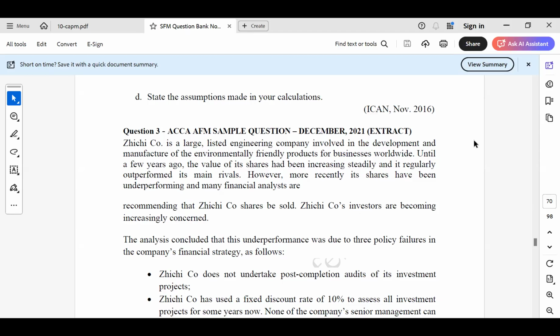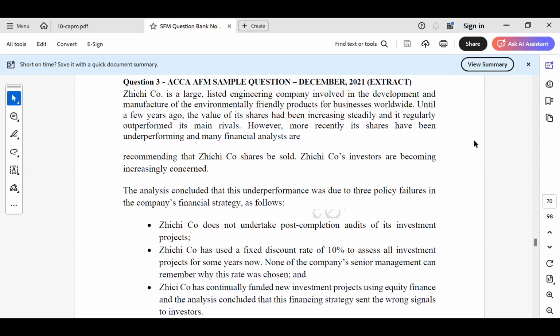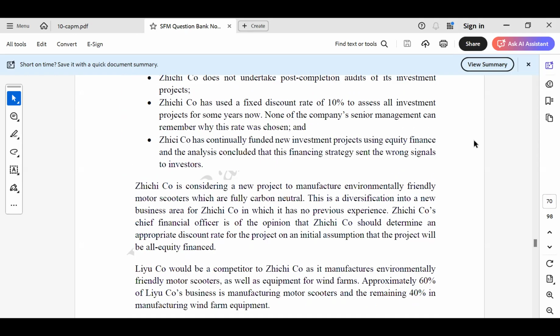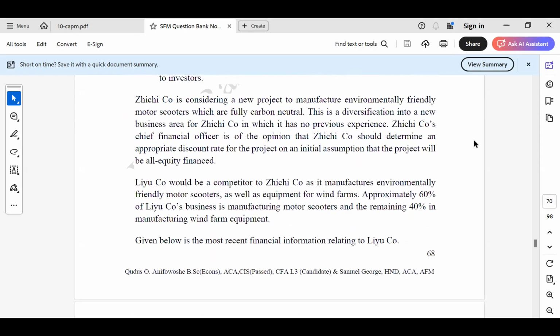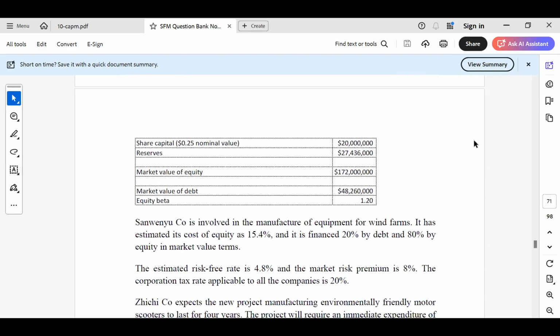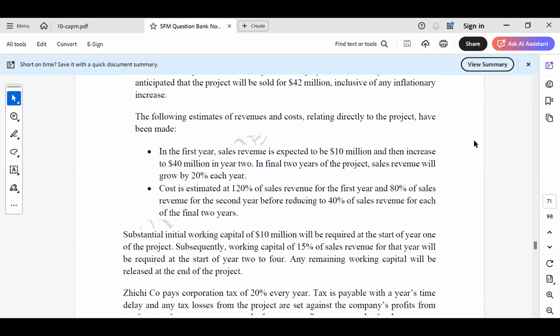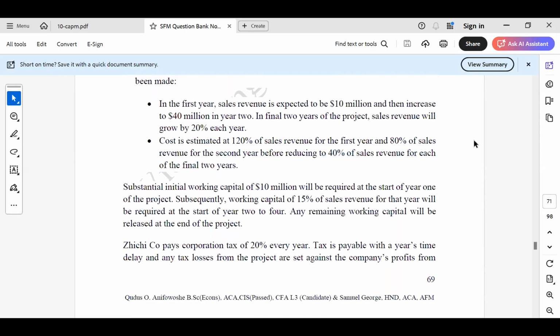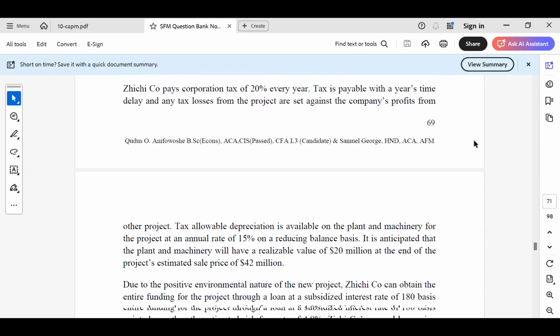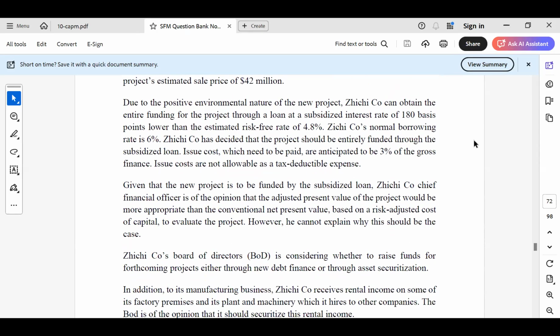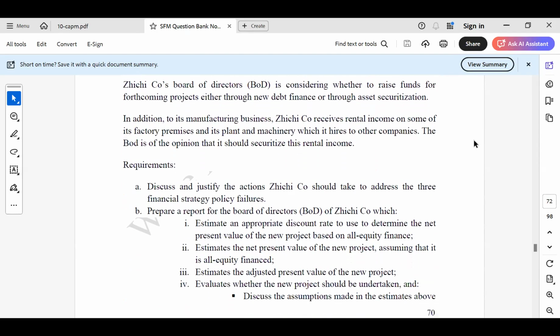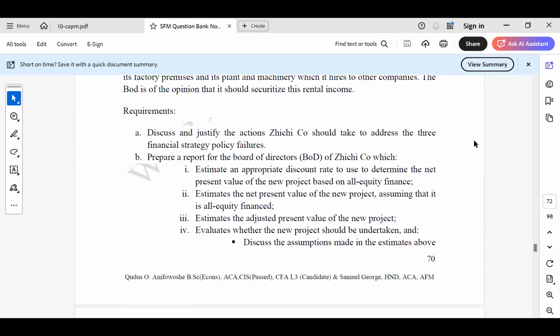Now, coming to the question, you can see the question has a long story. So I would show you how this question can be solved one after the other.